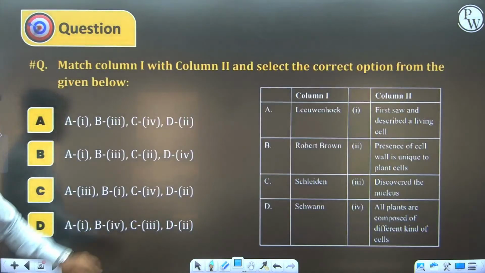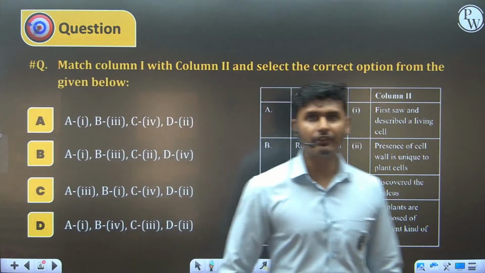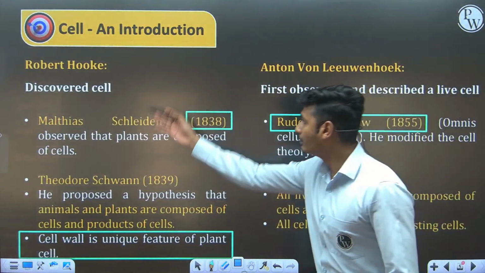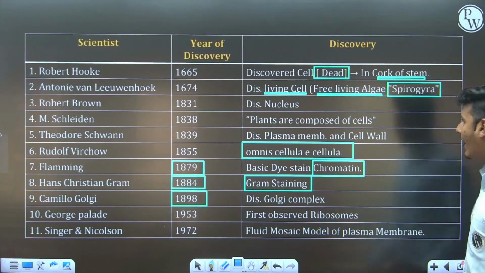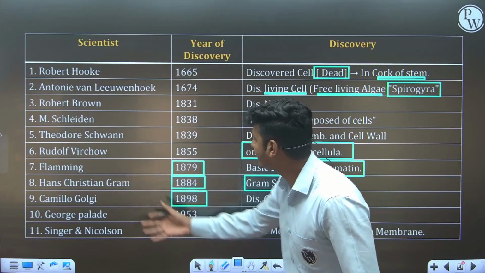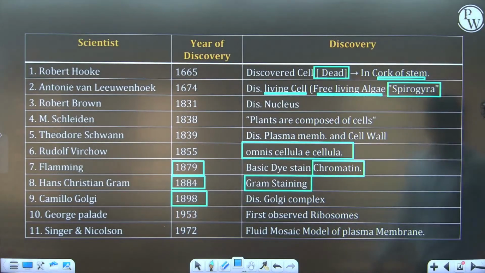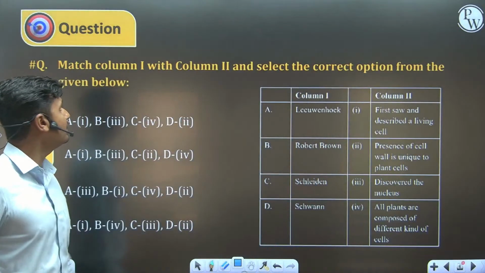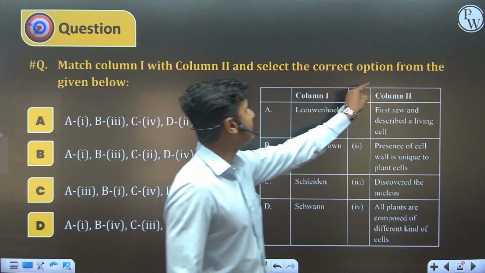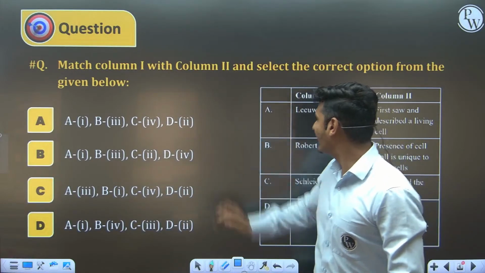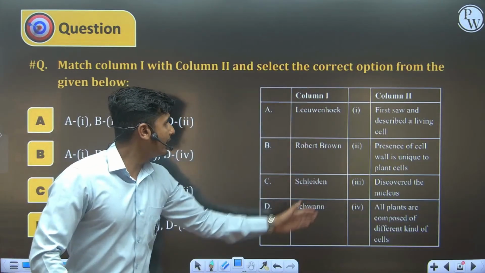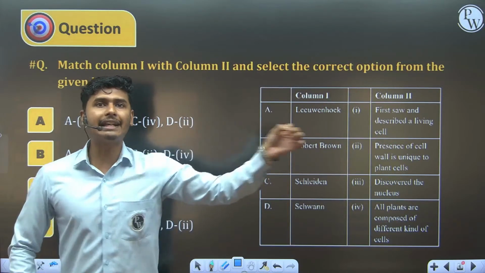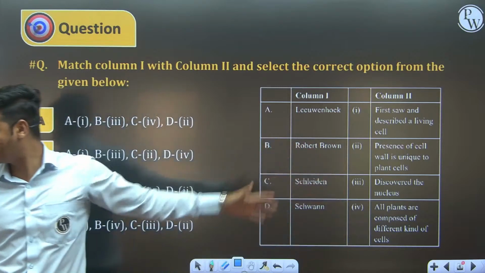Now, the first MCQ is in front of you. On the basis of the data, you understood the data of the scientists. You have gone through the data of this complete chart. Now the question is in front of you: match column 1 with column 2 and select the correct option from the given table. Column 1 and column 2 are scientist name and discovery, and you have only 10 seconds to solve this MCQ. Go for it, guys.